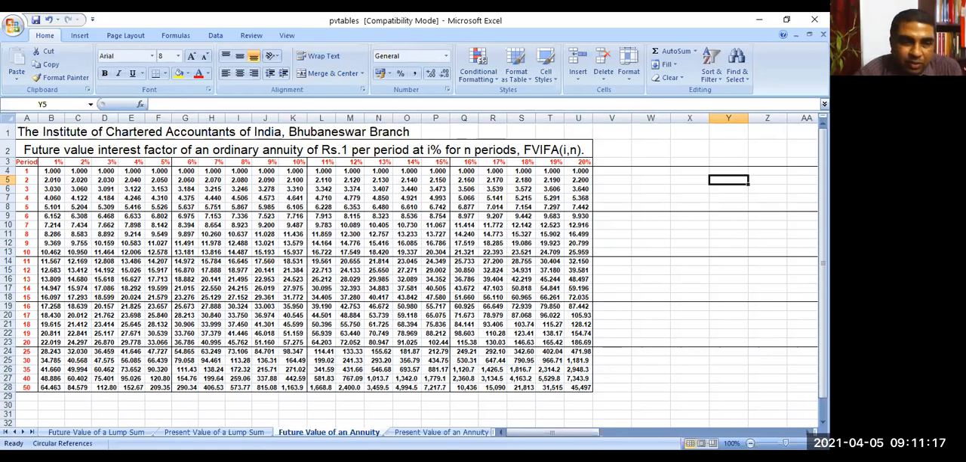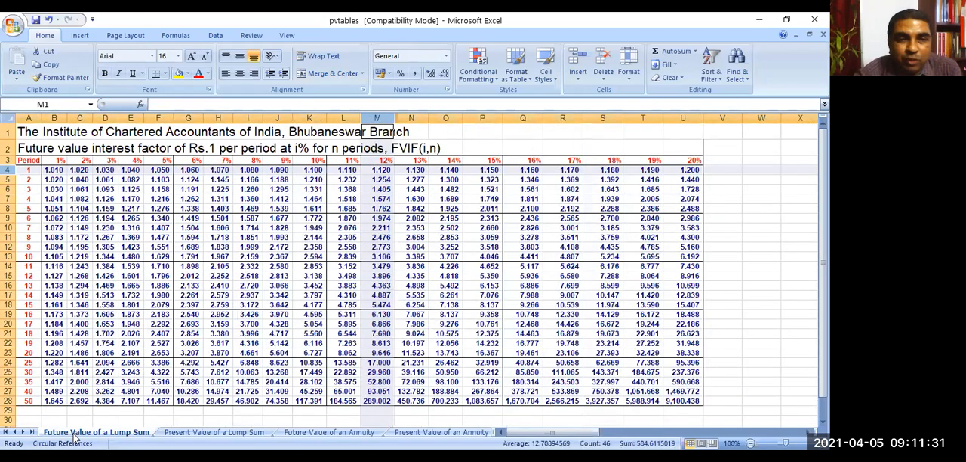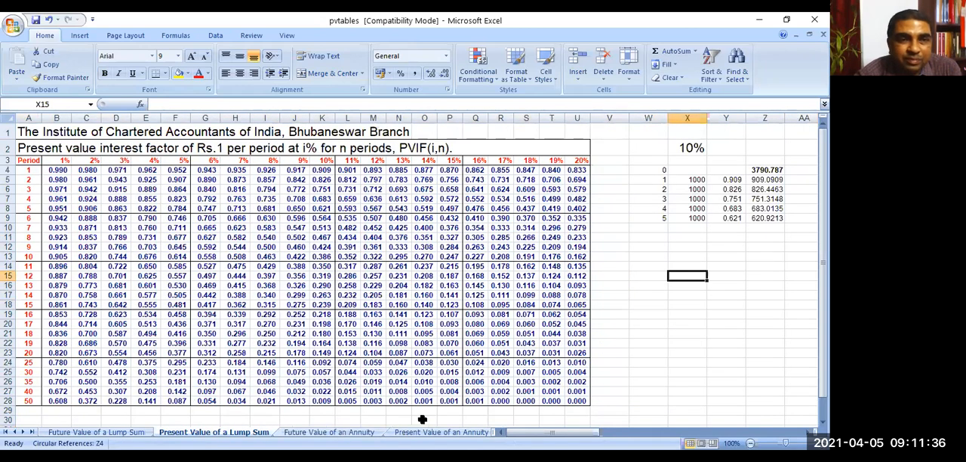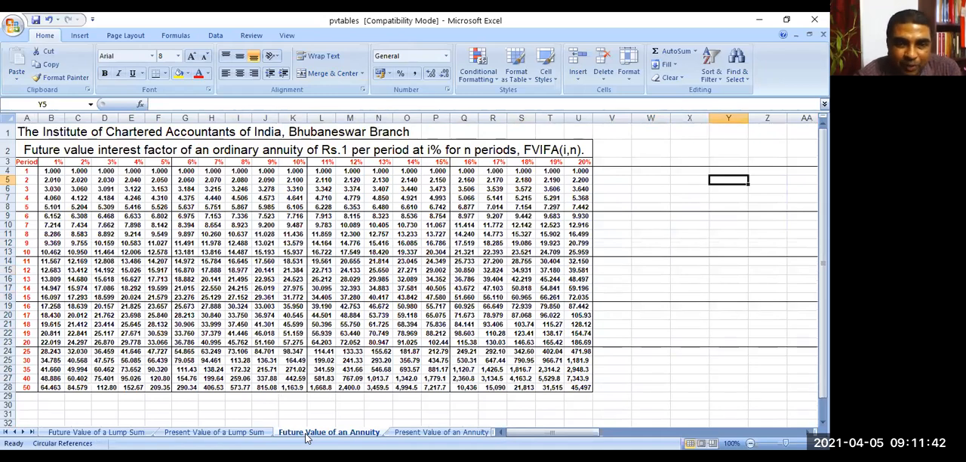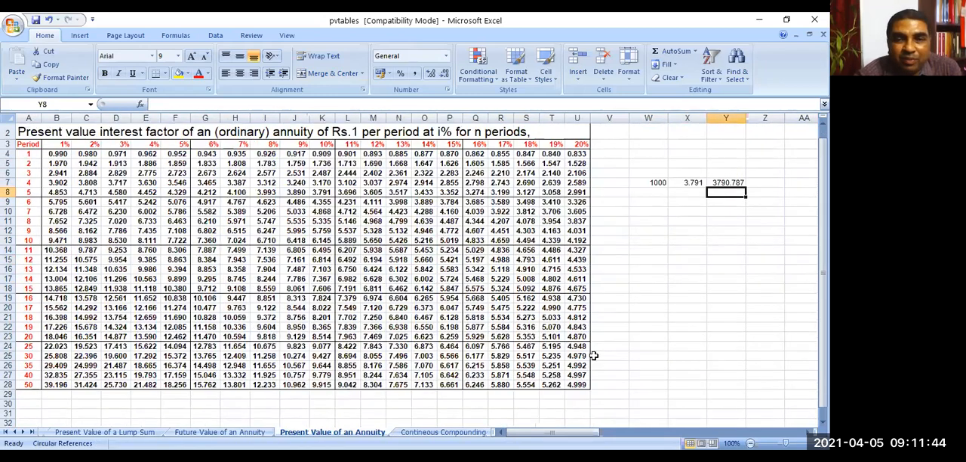You can do one more thing also. I'm showing you this presentation. The recorded video will be available. You can pause the video and take a photograph of this table. This is the future value of a single sum. This is the present value of a single sum. This table is the future value of an annuity. This is the present value of an annuity. These four tables may be used. Once you know the tables, then very easily we can convert present value to future value and future value to present value.